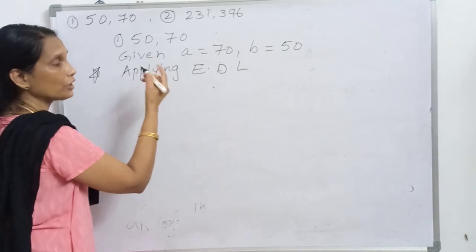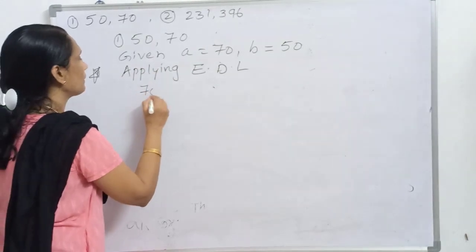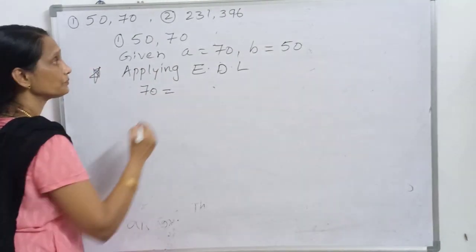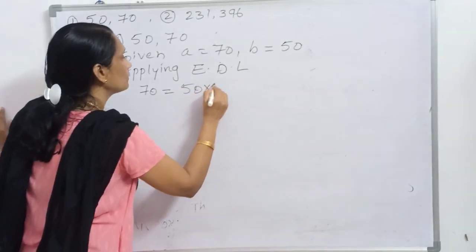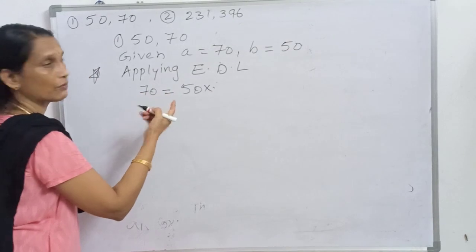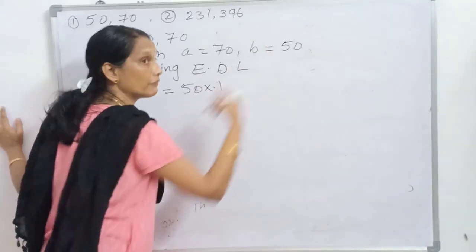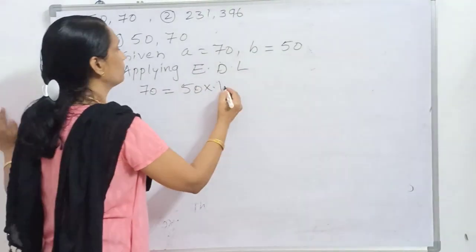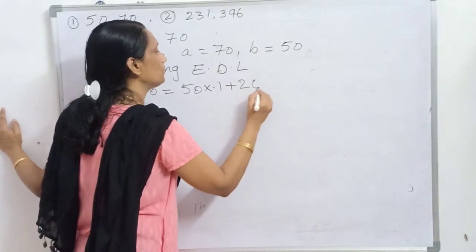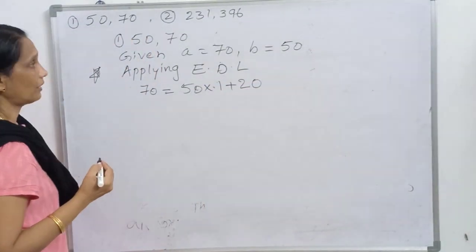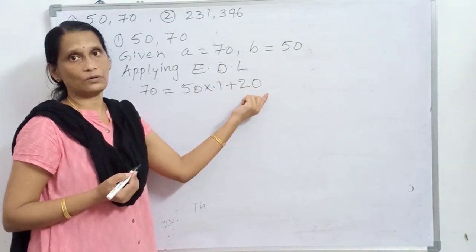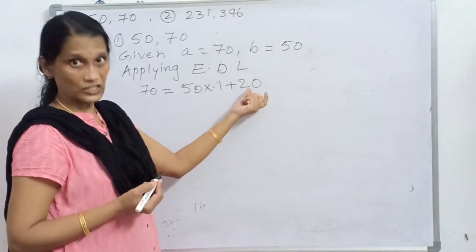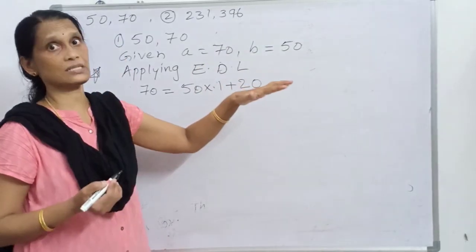A is equal to BQ plus R. That means 70 is equal to 50 into how many times? 1 time. Or otherwise you can divide and see. 70 is equal to 50 into 1 plus 20. Here we did not get the remainder as 0. Since the remainder is not 0, we have to go to the next step.